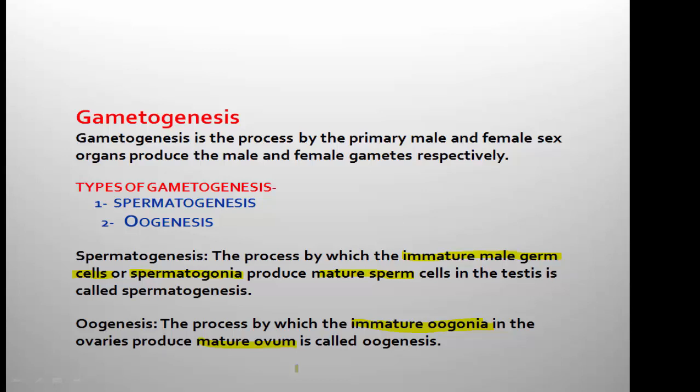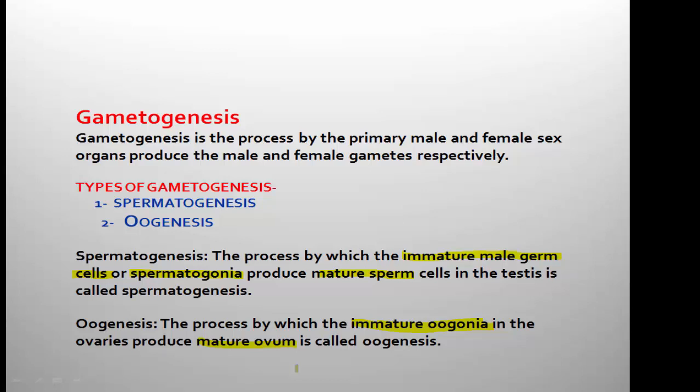So through the definition, it is clear that spermatogonia give rise to mature sperms, and spermatogenesis takes place in the testis, particularly in the seminiferous tubules. During oogenesis, the mature ovum or egg is produced in the ovary by the immature oogonia. These are the definitions for spermatogenesis and oogenesis.